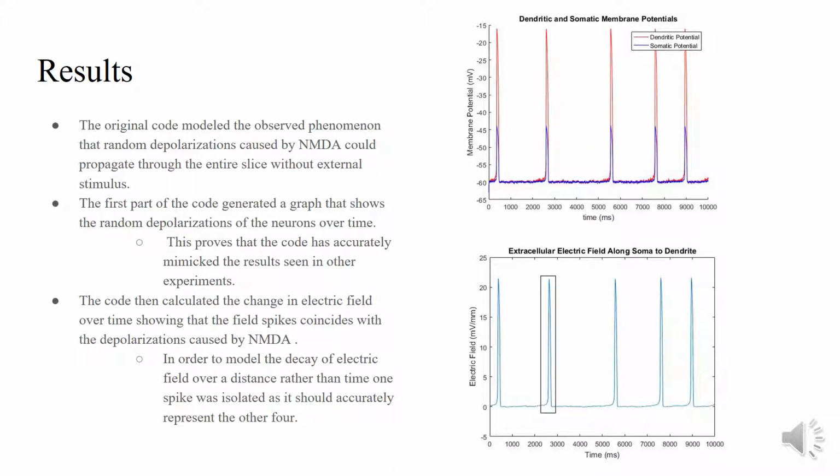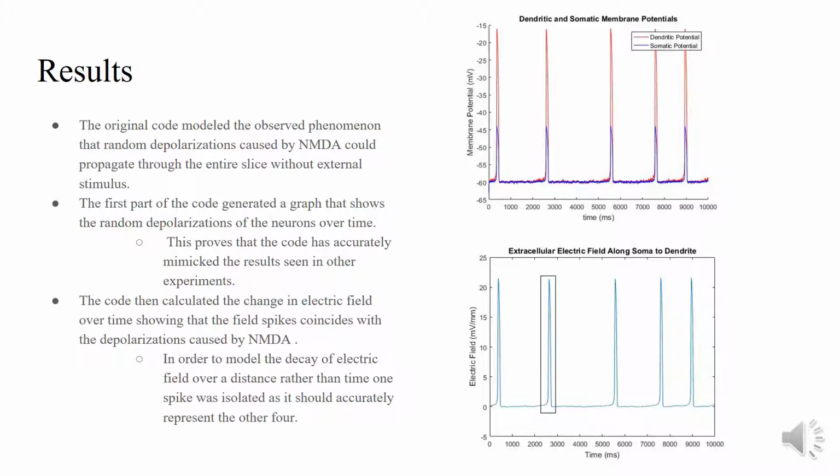So like I said, our first step was to make the code work and get an idea of how it works. Our first results were the dendritic and somatic membrane potentials seen in the top right. We have those potentials plotted against time, and as you can see, there are 5 spikes. In the bottom picture, we box in one of those spikes.